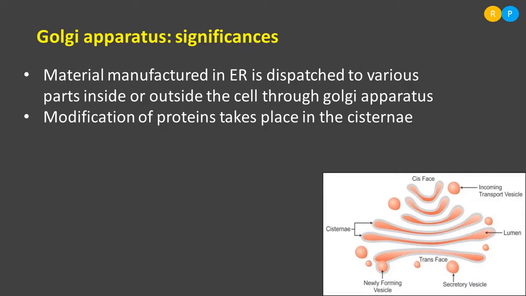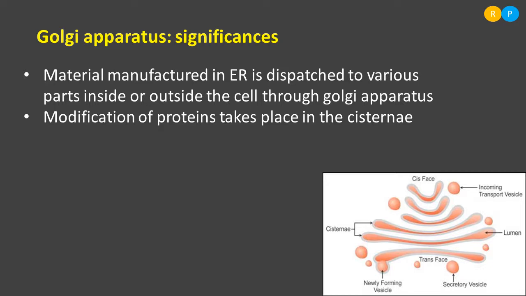Sometimes there is a need to pack the material synthesized in the endoplasmic reticulum. The packing of the material also takes place in the cisternae, like how we get a parcel when we book something online, whether it may be a book or clothes. They will not directly dispatch without packing, right? First they will neatly pack the material, and they will put the address, and only then will they dispatch the order.